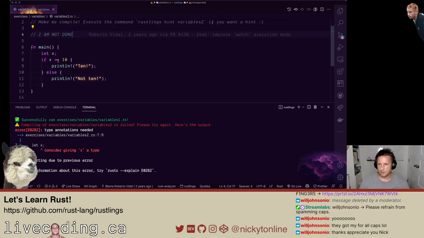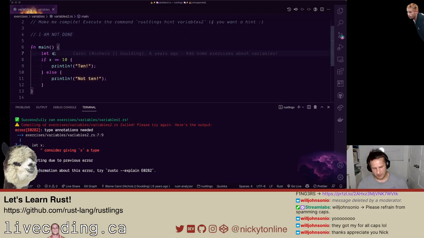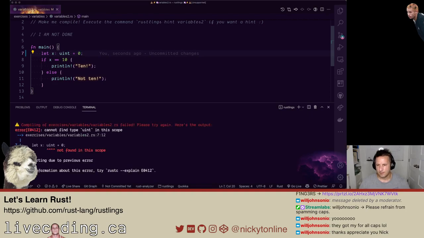No shame. And practice. Okay, it's saying type annotations are needed. So I think what we need to do here is x is a number. We want to do uint, and what that is going to say is we're making it an integer, and we want to initialize it. I'm going to put it to 0 to start off with. It's going to recompile. Okay, whoops, maybe I don't remember my types.